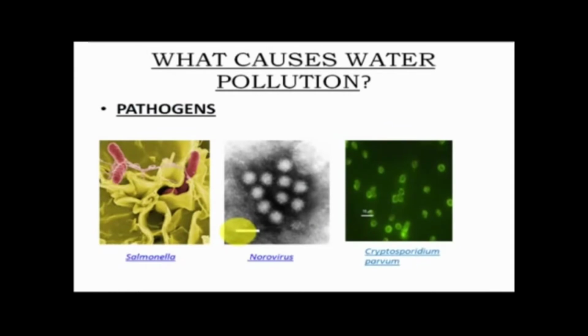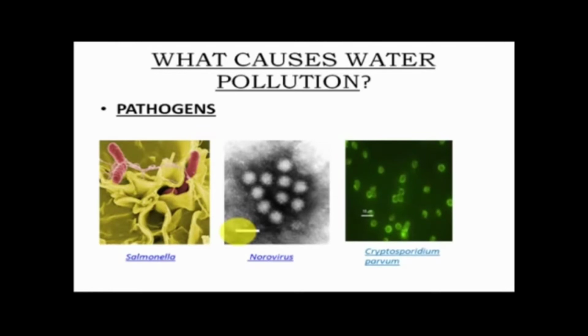Now let's talk about what causes this pollution. How is this pollution caused? Pathogens are the real cause for the water pollution, even though we know that most of the pathogens are supposed to be harmless and beneficial for our health, but there are some bacteria which cause a lot of diseases, and a high level of these pathogens can also result from on-site sanitation systems, from septic pipes, from the latrines, or inadequately treated sewage discharge. So these pathogens can develop from many sources.